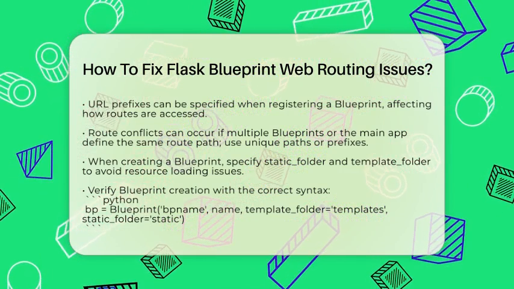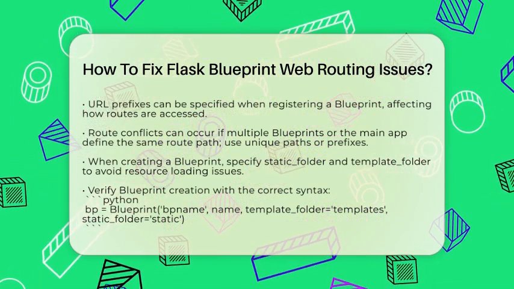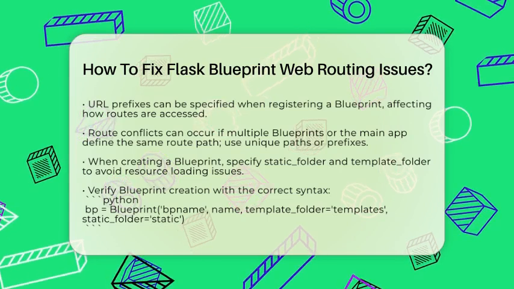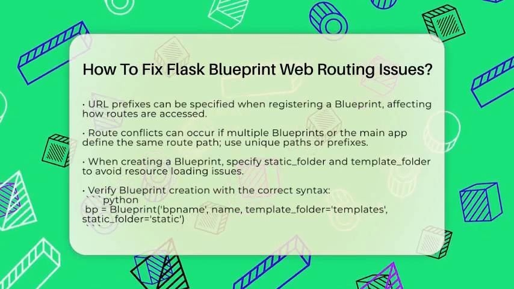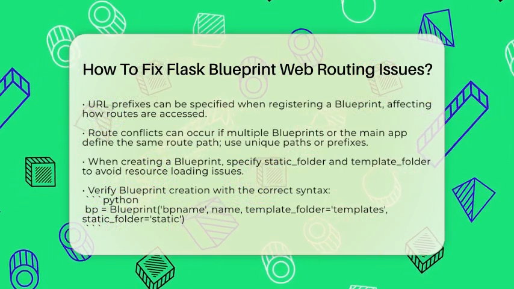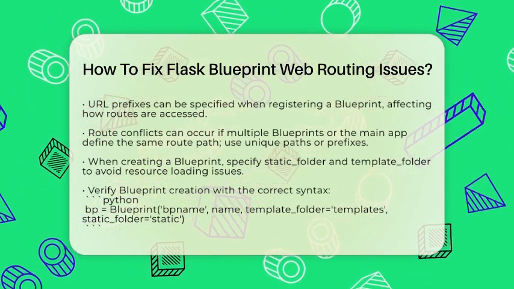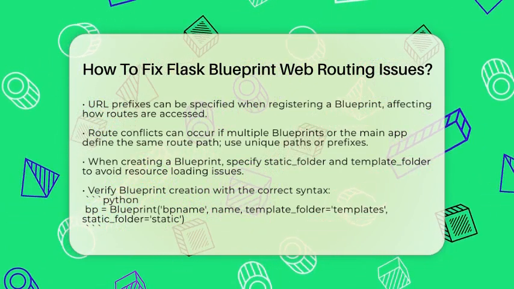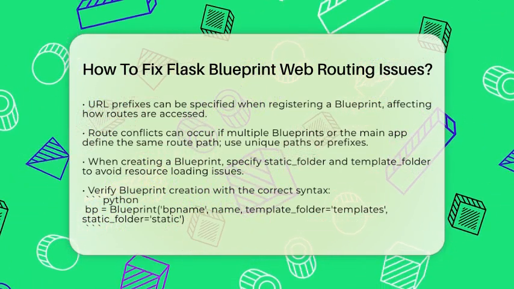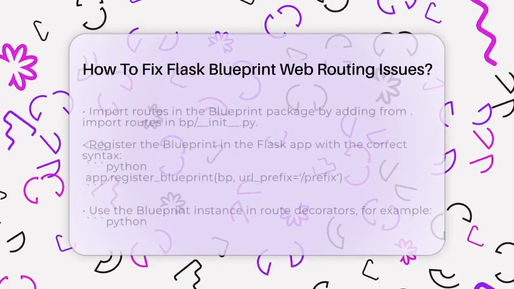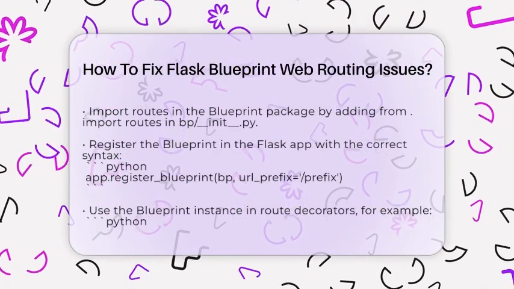Route conflicts can also cause issues. If multiple blueprints or the main app define the same route path without proper prefixes, it can lead to confusion. To avoid this, use unique route paths or URL prefixes for each blueprint. If your blueprint uses its own static files or templates, ensure you specify static_folder and template_folder when creating the blueprint. Incorrect folder setup can lead to routing or resource loading problems.